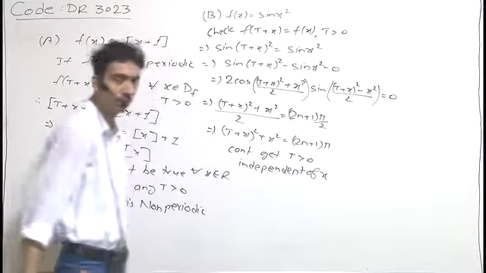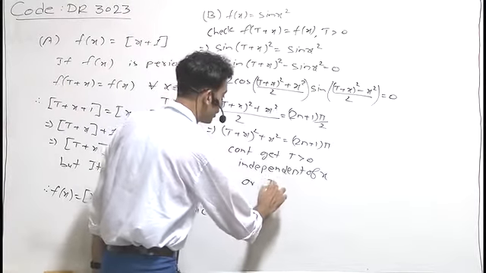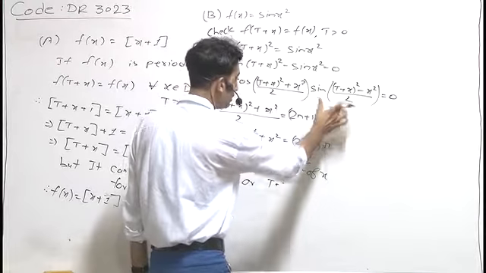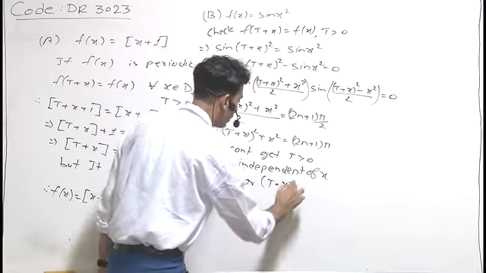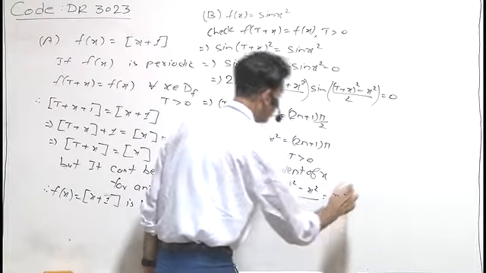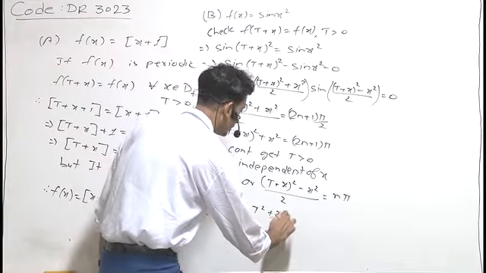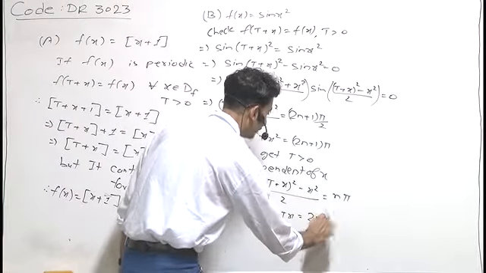Again, if we take this quantity as 0, then ((t + x)² - x²)/2 must be equal to nπ. Therefore, t² + 2tx = 2nπ.